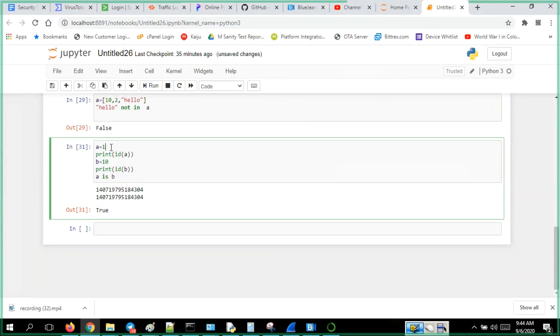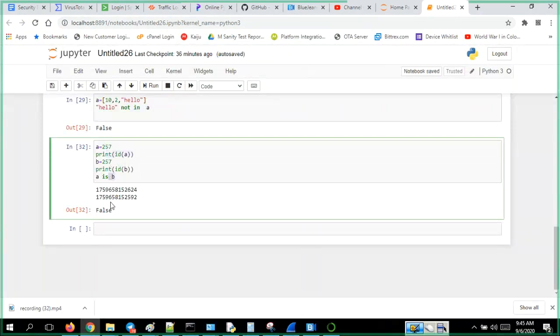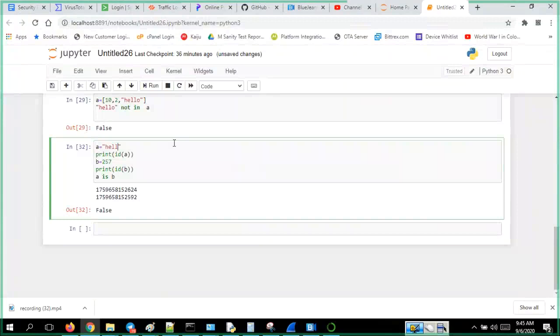If I use something like 257, which is outside the cached range, every time you create a new object. For 257, a different new object will get created. So I'll run it. Both are false because only up to 256 the same objects will get created. And text, as long as it is a single word, that's not an issue. They will give you the same thing.